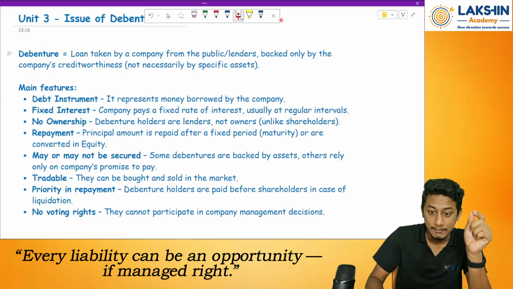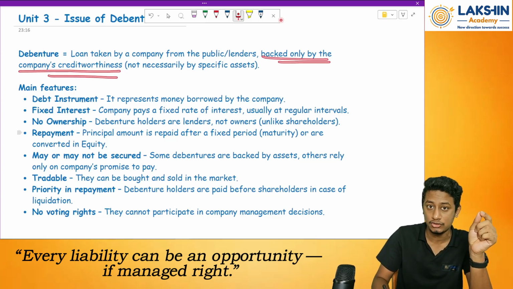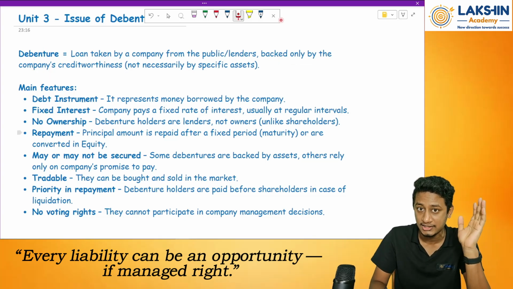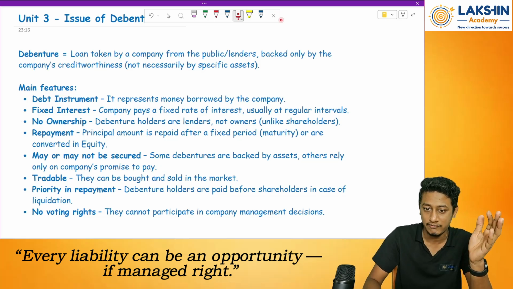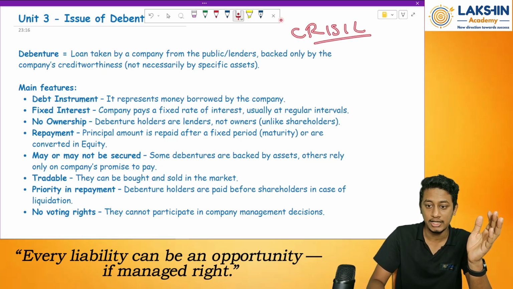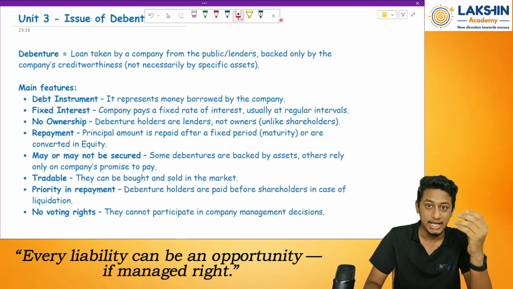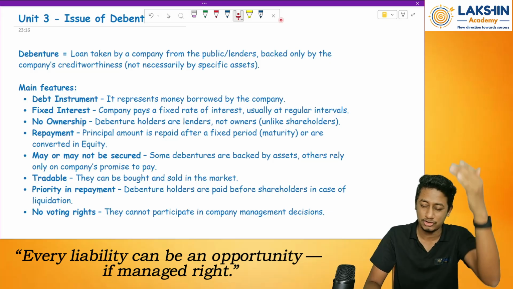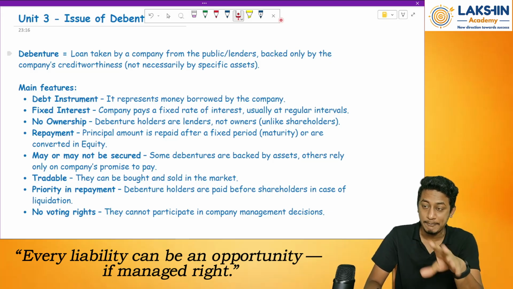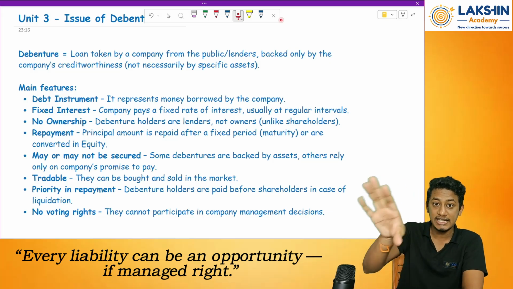So, backed only by the company's credit worthiness. How much credit worthiness does the company have? There are some rating agencies. We have something called CRISIL, a credit rating agency which rates each of the debentures issued by the company, like AAA plus. There are so many ratings. Depending on the ratings, people will come to know whether the company will repay the money back.